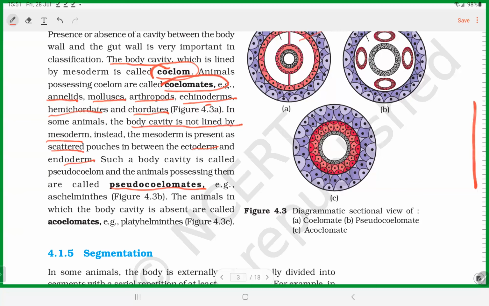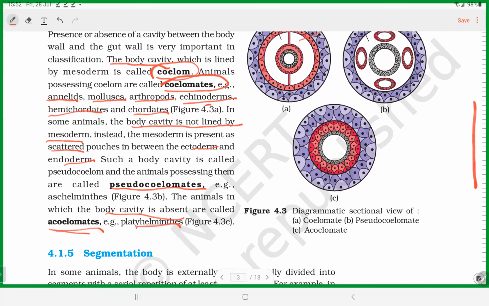Coelomates, true body cavity is present. Fine, they are coelomates. And opposite to that, where body cavity is absent, they are acoelomates. Example, platyhelminths. These two extremes are easy to understand. If body cavity is present, coelomates. If body cavity is not present, acoelomates.